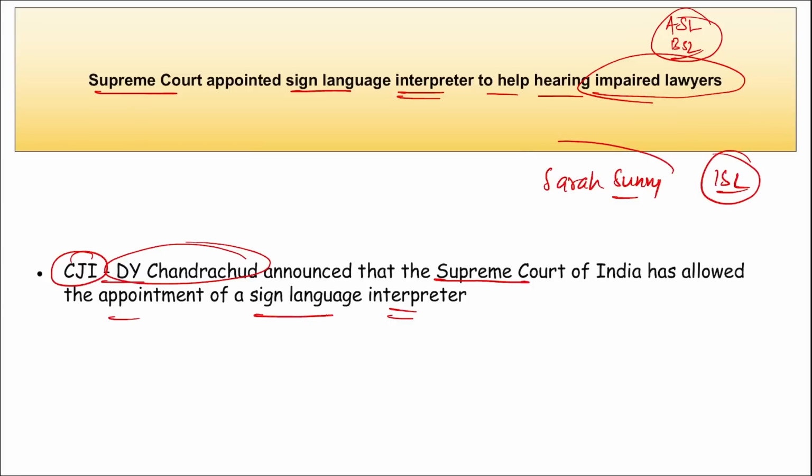And this will help Sarah Sunny in order to assist during the cases. And she became the second person to file such a request. The first deaf advocate was Saudamini Pethe of Mumbai, who requested an Indian Sign Language interpreter.